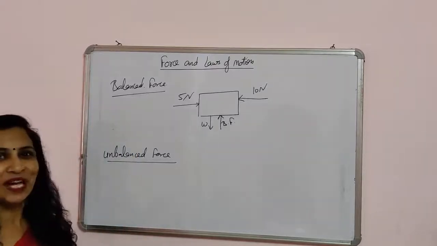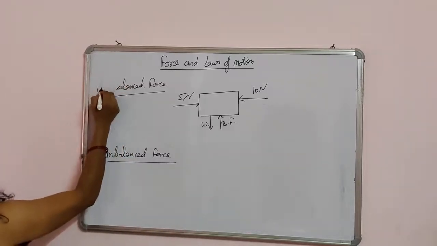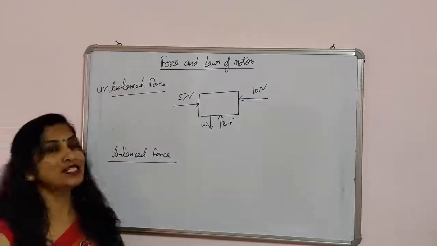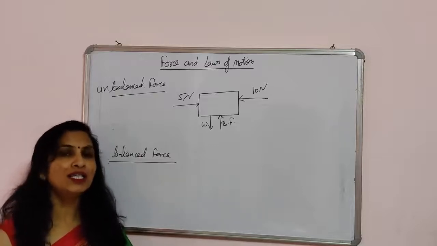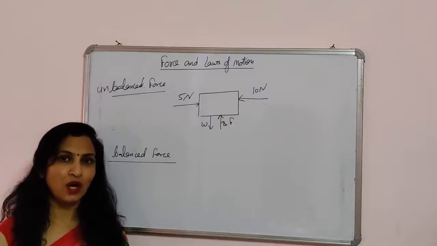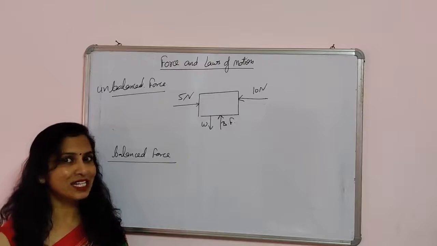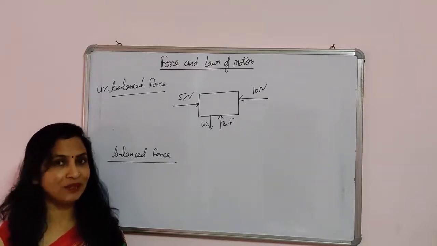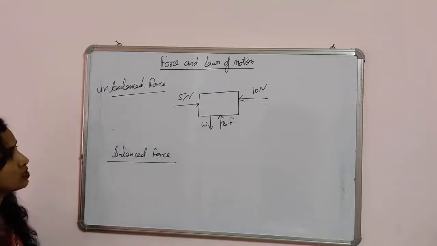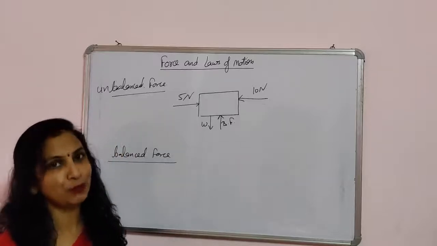Okay, sorry, I explained the unbalanced force. So I am writing here unbalanced force. Then I will explain the balanced force. So this is the unbalanced force where the resultant force acting on a body is not zero. It's called the unbalanced force. Due to this unbalanced force, our body starts moving. We can change the shape, speed or everything by applying the unbalanced force. The net resultant force means the sum of all the forces acting on a body.